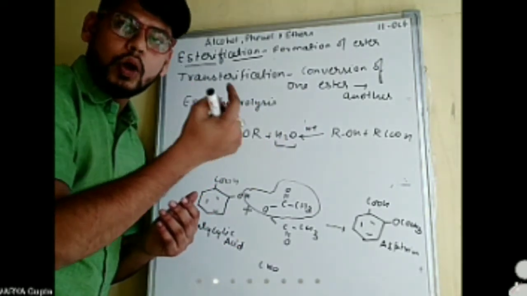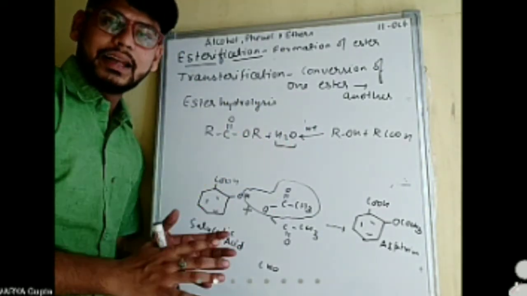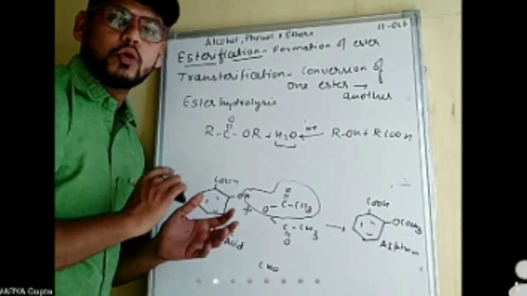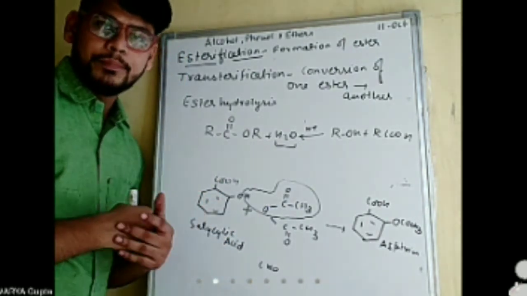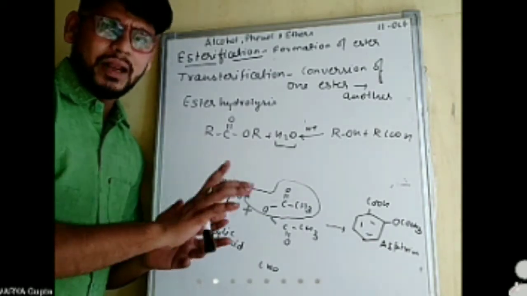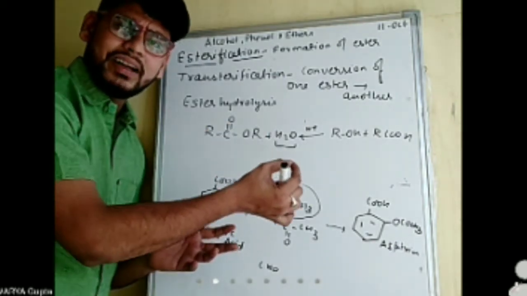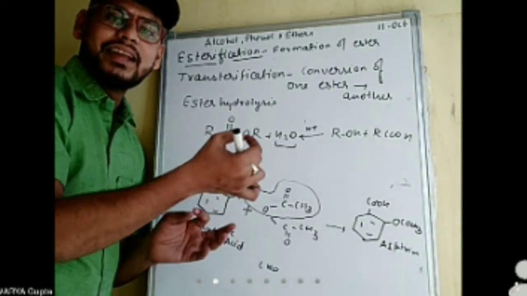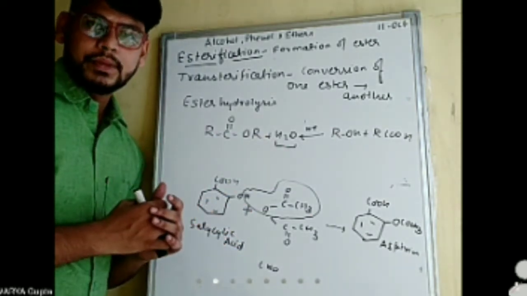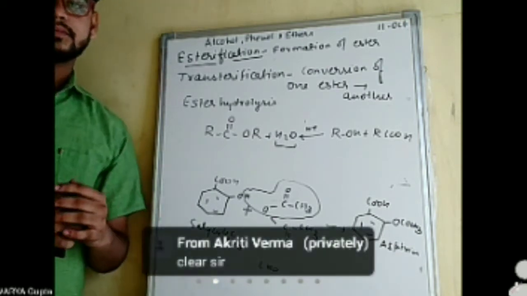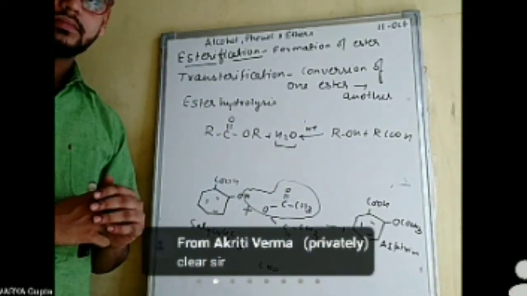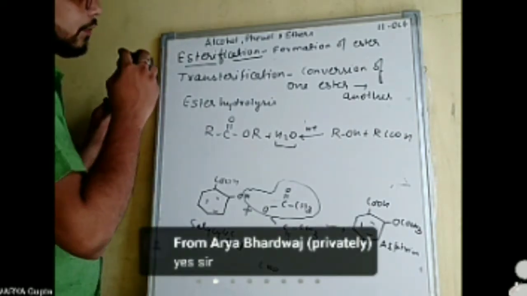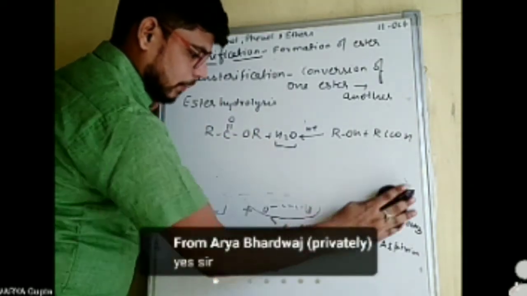So there is also one possibility. This is the reason why we remove water as soon as the reaction proceeds, as soon as the ester is formed. Is it clear? That's a simple one-line explanation: because it is a reversible reaction and there is a possibility for this reaction to proceed in the backward direction. Clear? Now, I'll be proceeding further.